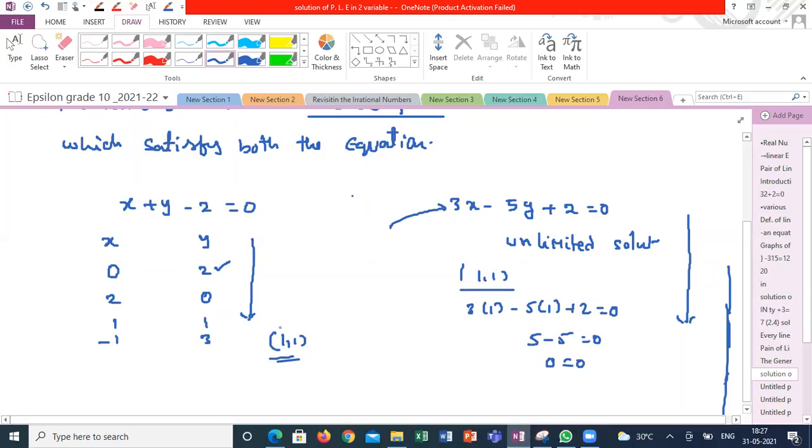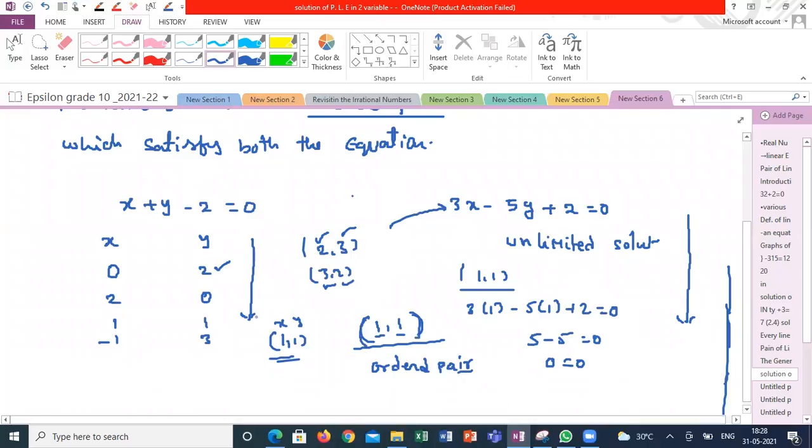See here, the first number represents the x value, the second number represents the y value, and I'm keeping them in braces. First value represents x, second value represents y. This kind of representation is called an ordered pair. Two numbers having a meaning for their order. The first number represents x, so you have to substitute the first number in the x place, and the second number in the y place, because the order is important here. I can't write (2, 3) as (3, 2). There is a difference. Here x is equal to 2, y is equal to 3. Here x is equal to 3, y is equal to 2. So if any two numbers are presented like this, that is called an ordered pair.